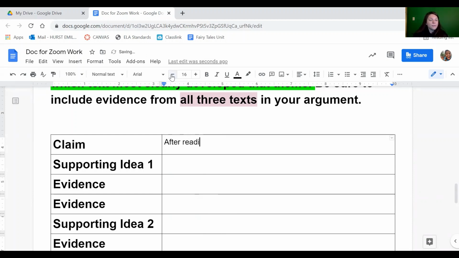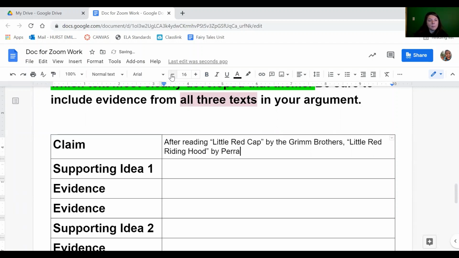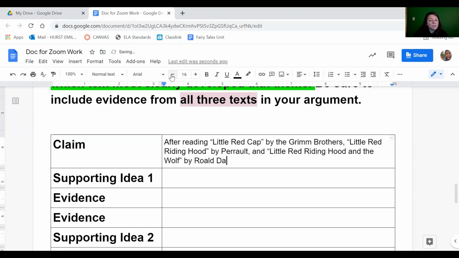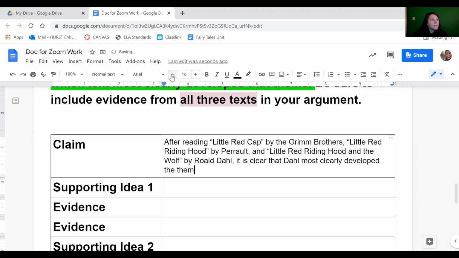So after reading Little Red Cap by the Grimm brothers, Little Red Riding Hood by Perrault, and Little Red Riding Hood and the Wolf by Roald Dahl, it is clear that Dahl most clearly developed the theme that people need to be cautious around strangers.